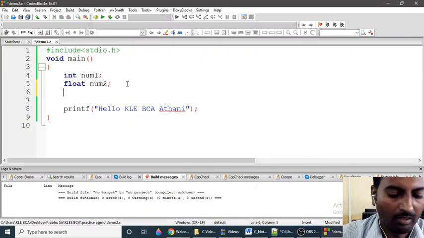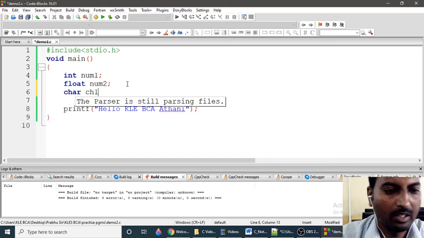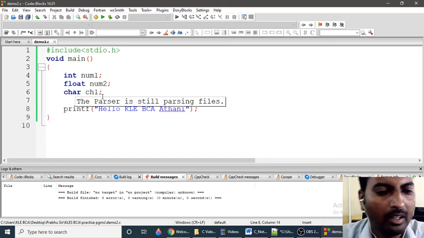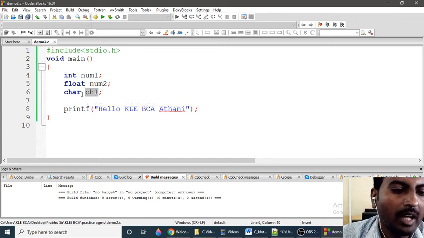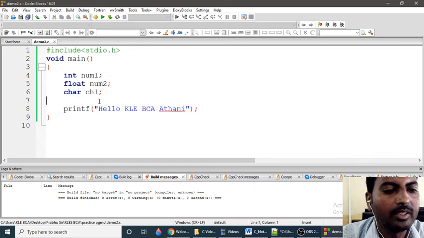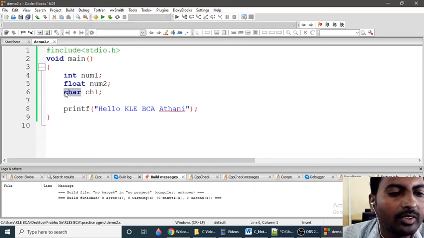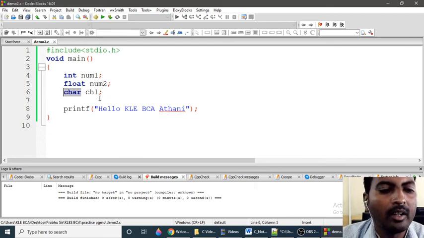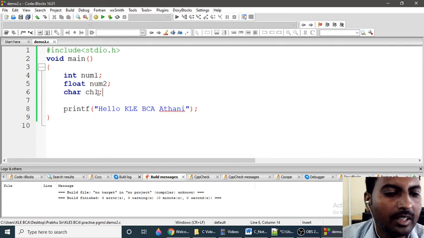So one more, char ch1. I am declaring a variable ch1 which is of type character, so I have to use the char keyword for a character value. Ch1 is a variable. It is going to store a single quoted value, a single digit or single char or single alphabet, in the ch1 memory.